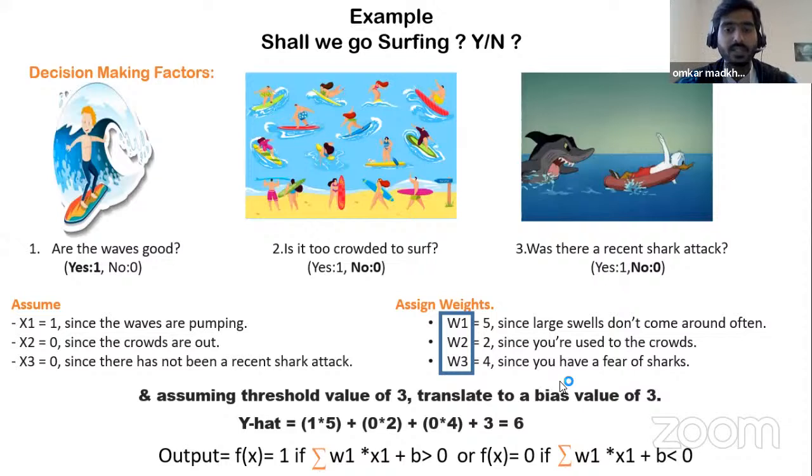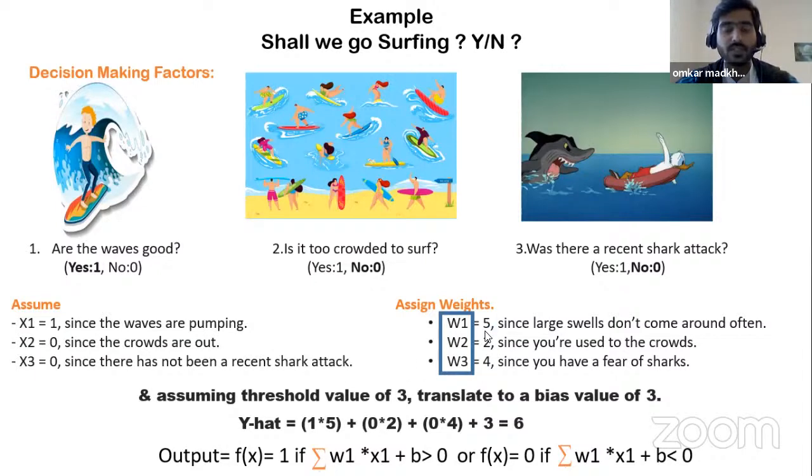And we have assigned weights accordingly. The more important the values are, the higher the weights assigned. Over here we can see the weights of 5 and 4. For waves we have given the weightage as 5, and for W3, which is for the shark attack, we have given 3.